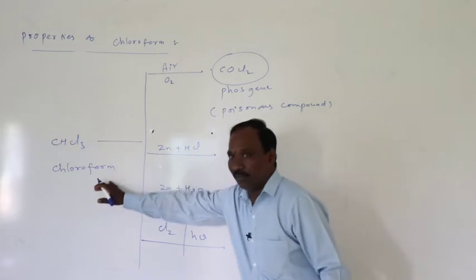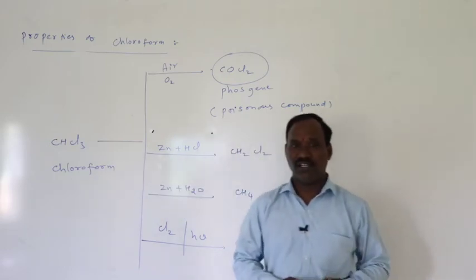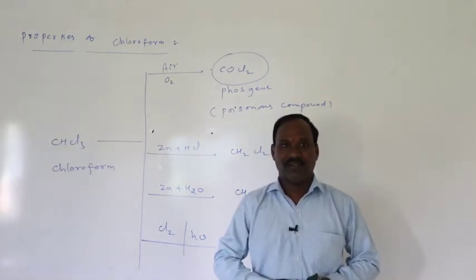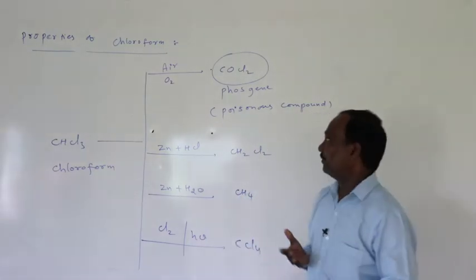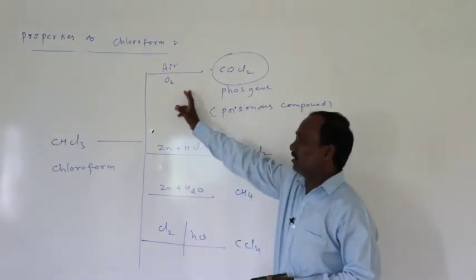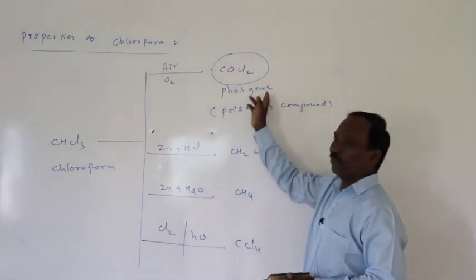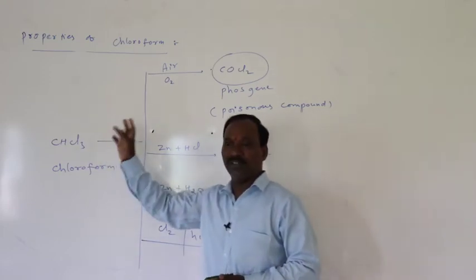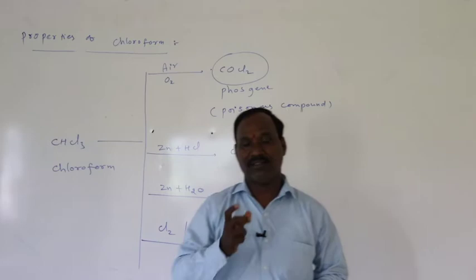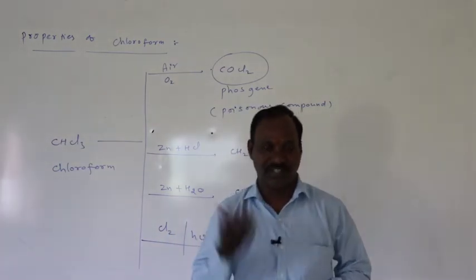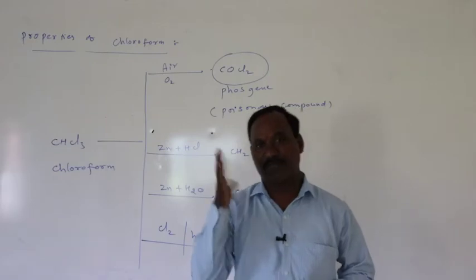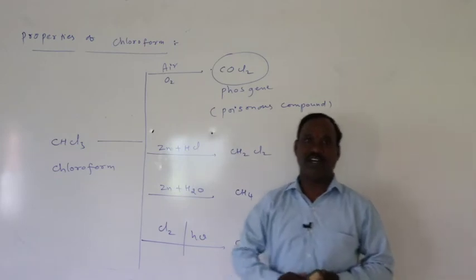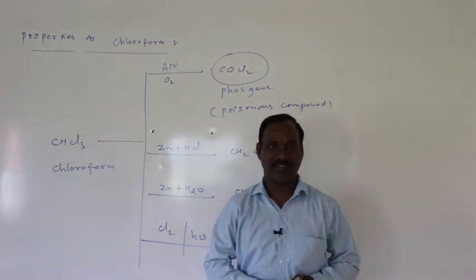Now this chloroform is stored in dark colored bottles, completely filled, so oxygen is kept out and therefore self oxidation is prevented. There is no formation of carbon tetrachloride. Okay students, chloroform is stored in thick dark colored bottles, completely filled, so that oxygen or air is kept out. There is no formation of phosgene or carbonyl chloride, COCl2.